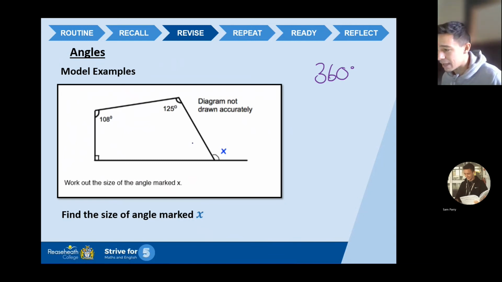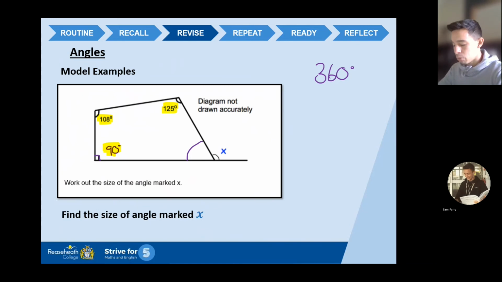So I need to work out this angle here to help me work out X. Right, international symbol for 90 degrees is that little square. So I know that's 90. Now what I'm going to do, I'm going to add up these 3 numbers. I'm going to highlight them. I'm going to add up this number, and this number, and then I'm going to subtract it or take it away from 360 to tell me about this angle in the bottom right.